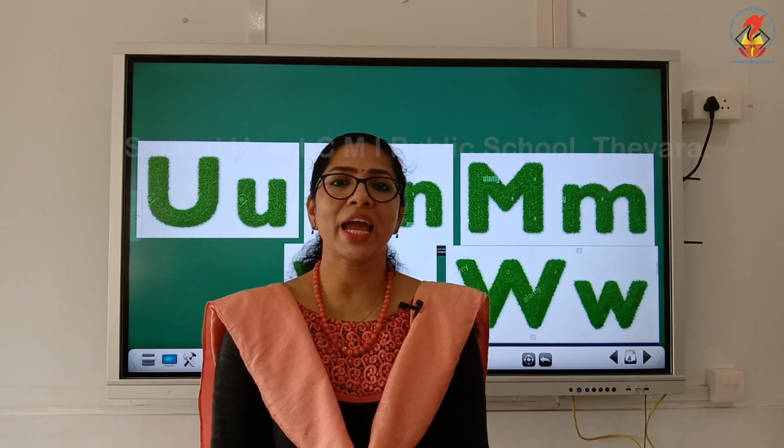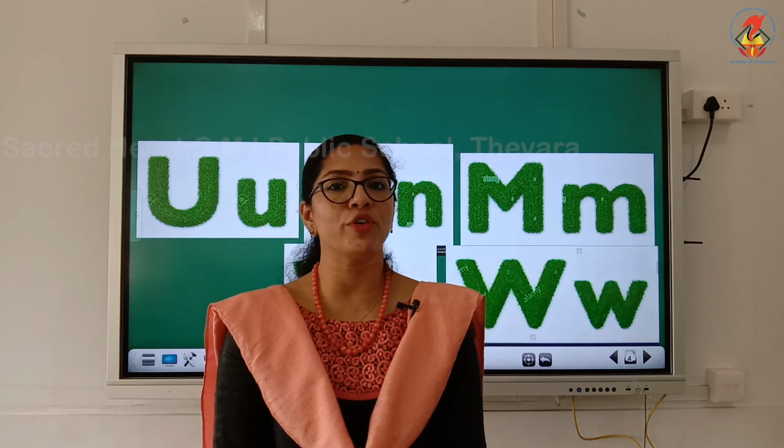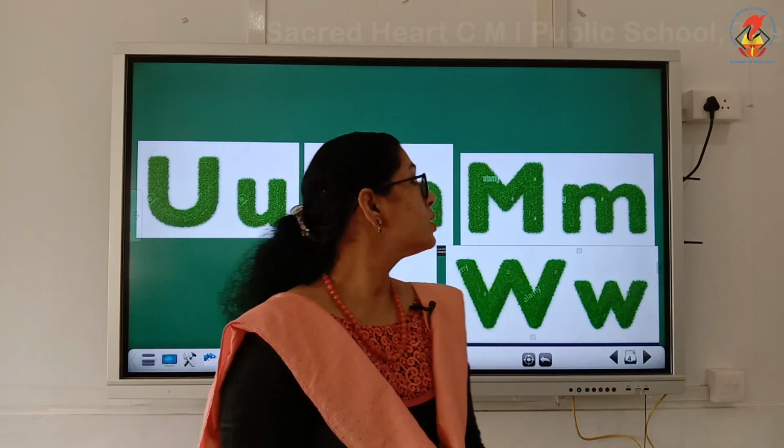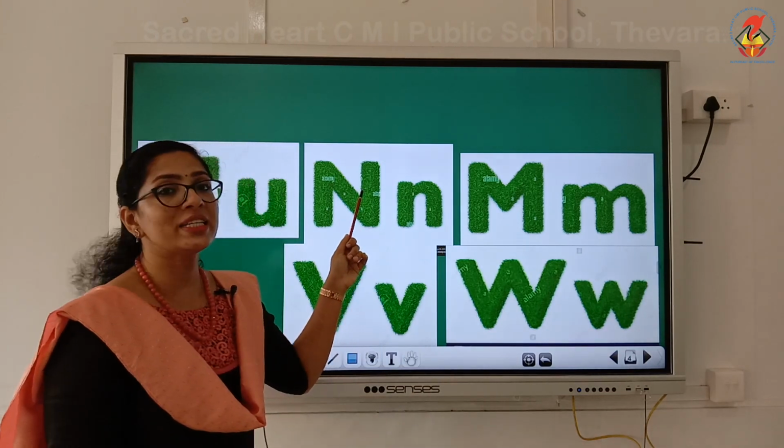Now children, can you say what is the formation for letter U? How will you write letter U? It is a short letter, so we will start from the second line. Draw upward curve, come back on the same line and touch the line. Letter U.